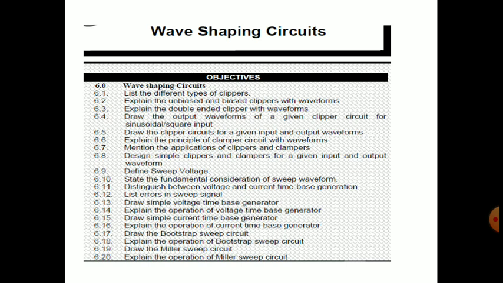These are all the different circuits which will produce non-sinusoidal waves. They are part of sinusoidal also, but not purely sinusoidal. They will shape the wave, so the output wave shape will be different from the input wave. Whatever we are giving to the input of the circuit, they will shape it because of the application. Whenever we are going to use these circuits, they will have some applications, right?